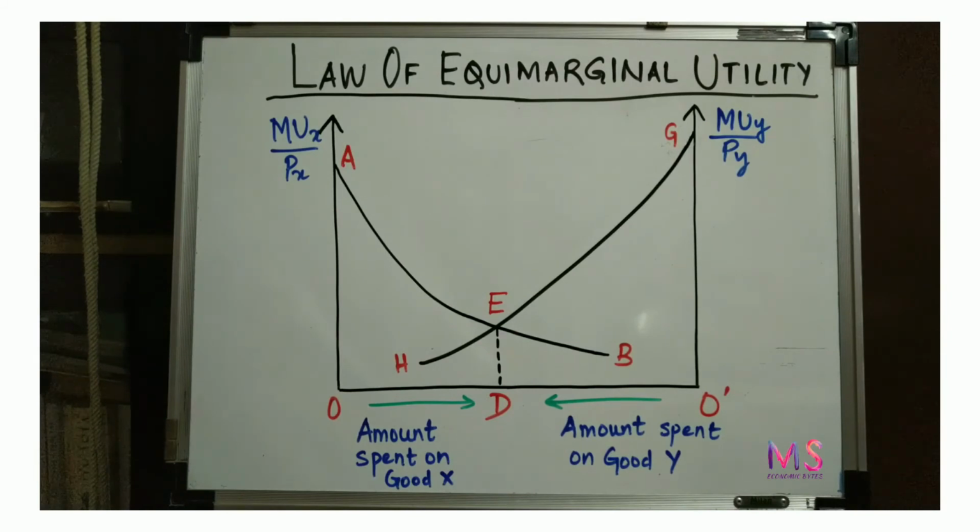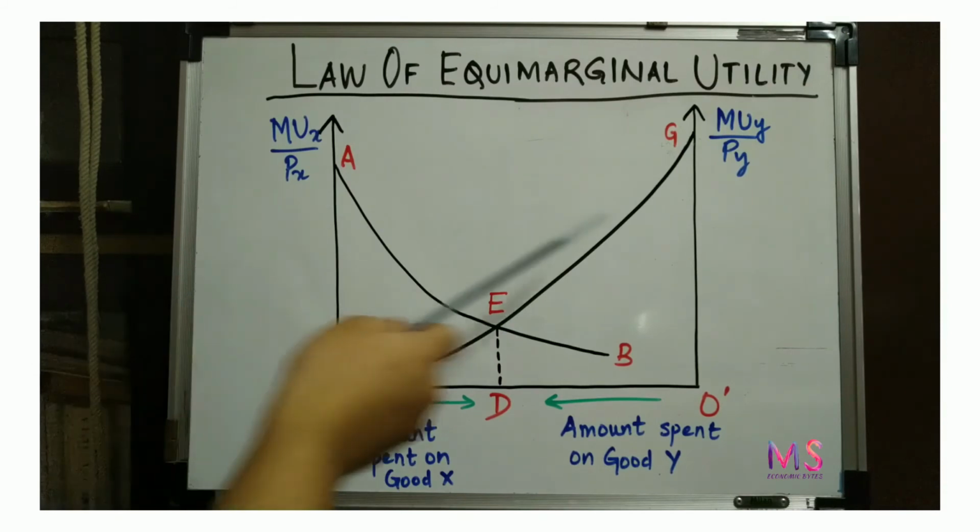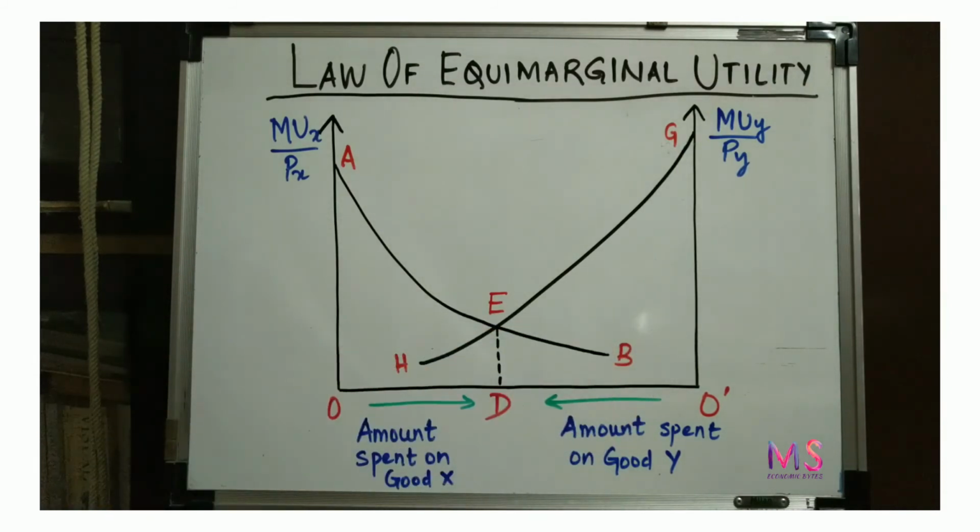Now, this is the diagrammatic representation of the law. The y-axis denotes the marginal utility of last rupee spent on good X and good Y. The x-axis shows the units of money spent. As we move rightwards from O, the amount of money spent on X increases, and as we move leftward from O dash, the amount of money spent on Y increases.